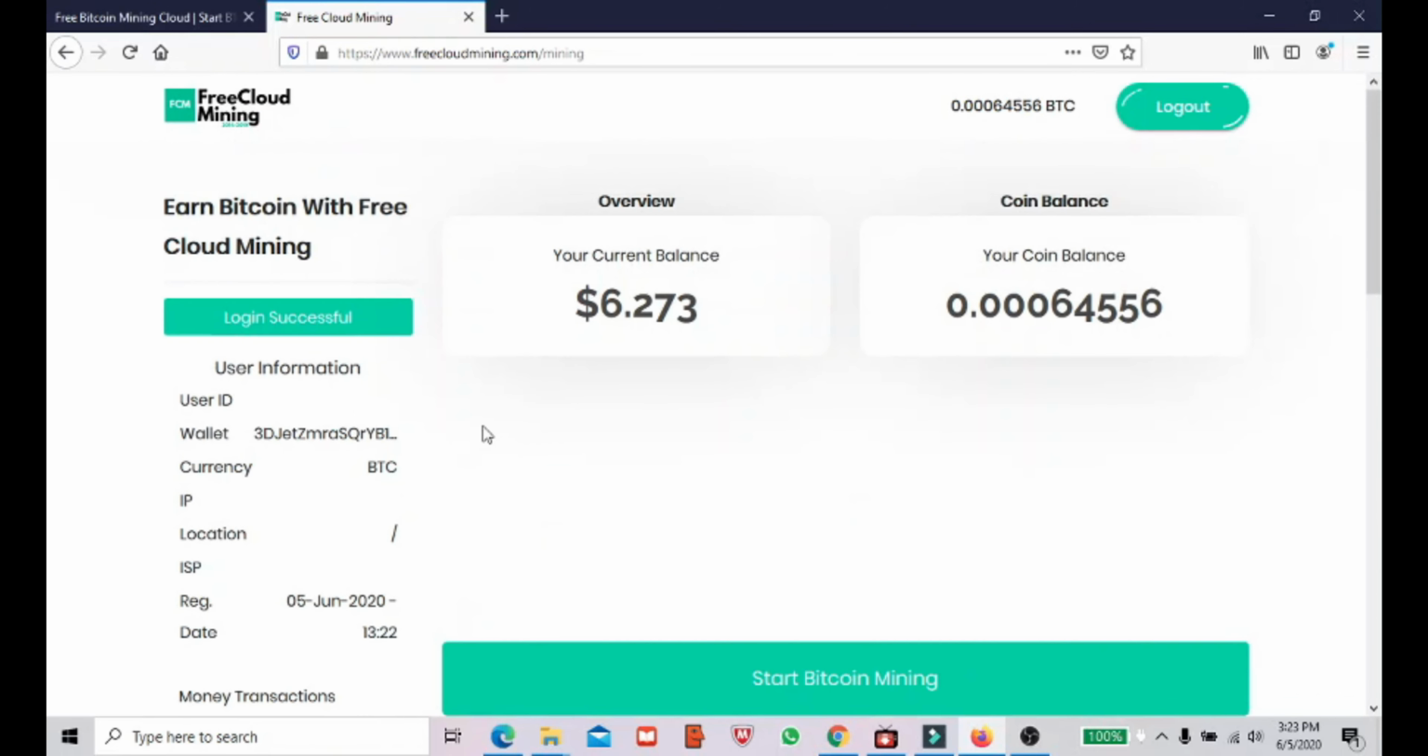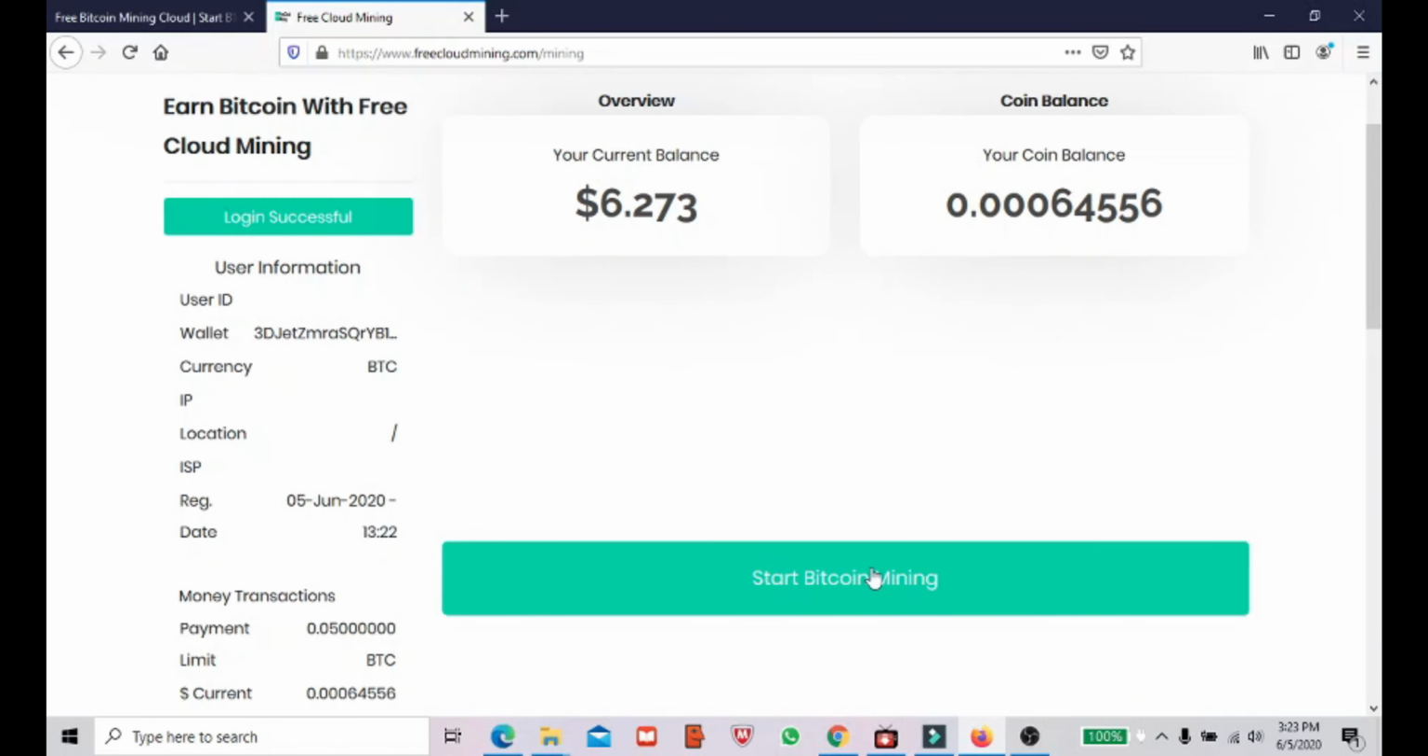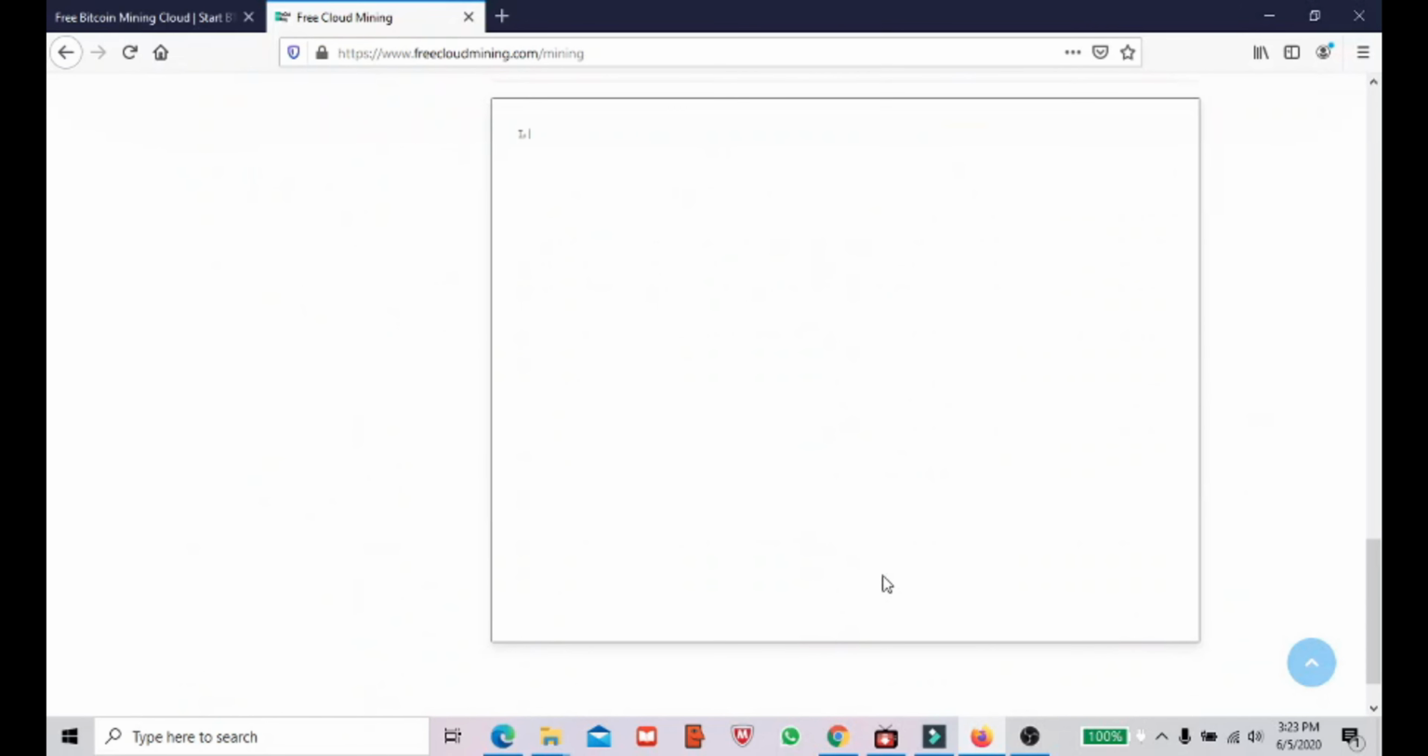Once you are in the website, it will show you start Bitcoin mining. One thing I want to tell you is that once in every 15 minutes you will get this option to start mining. So you just need to visit this website every 15 minutes and start doing this mining. So I will show you how the Bitcoin mining will start. I'm in this website and my button is activated. So I'll click here, start mining.